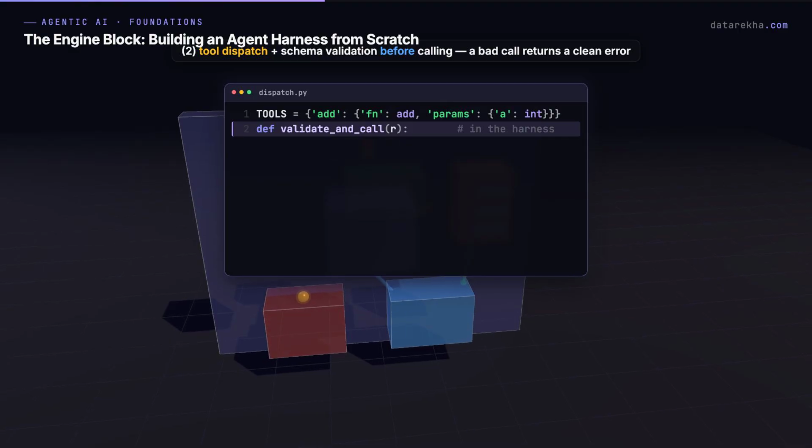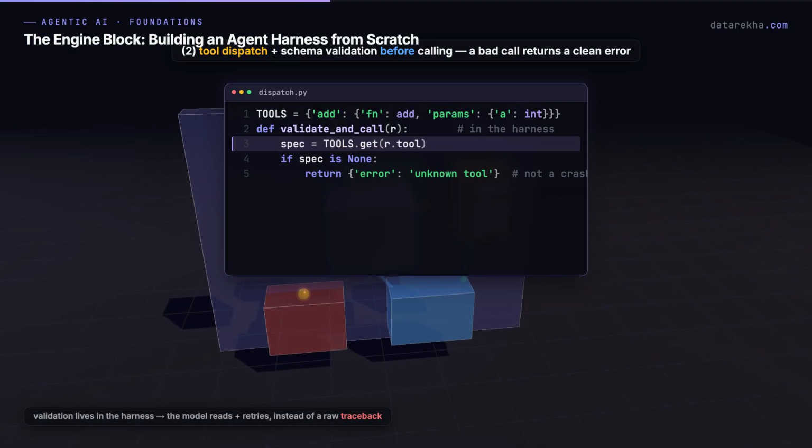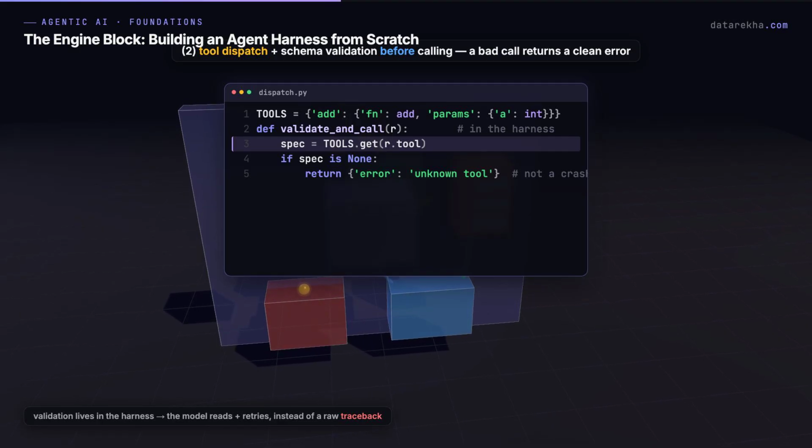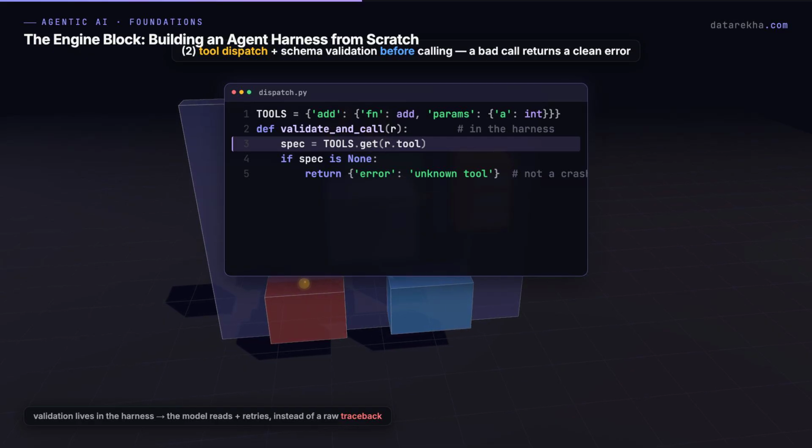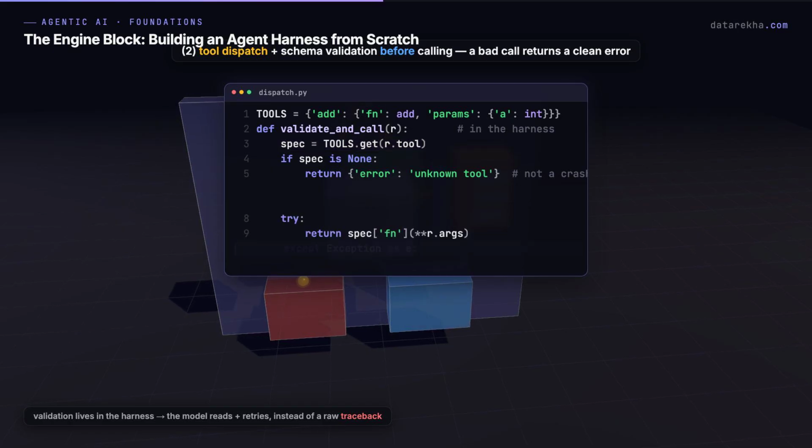2. Tool dispatch with schema validation. The model requests a tool by name with JSON arguments, and the harness checks those arguments against the declared schema before calling anything. And this is the key design choice. Validation lives in the harness before dispatch. So a bad call returns a clean, formatted error the model can read and retry from, instead of a raw Python traceback that kills the run.